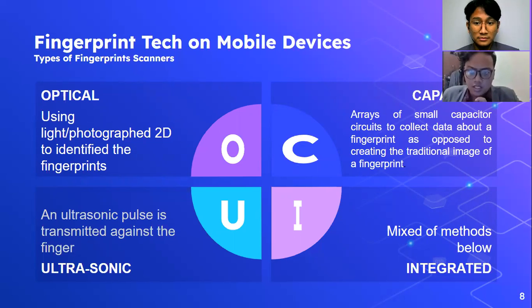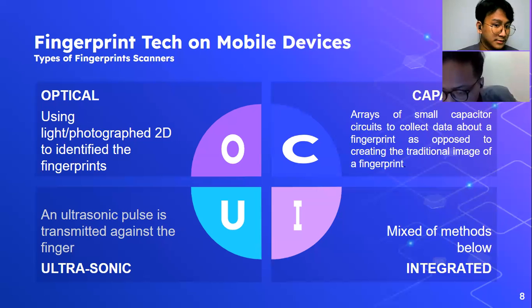The second is capacitive. Capacitive scanners use arrays of small capacitor circuits to collect data about a fingerprint, as opposed to creating the traditional image of a fingerprint. The next is ultrasonic scanners.